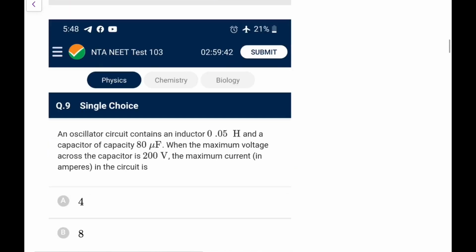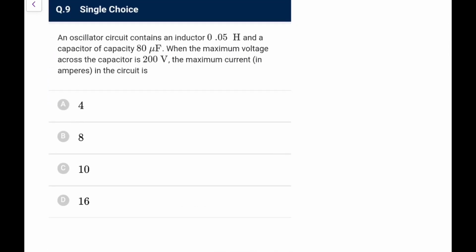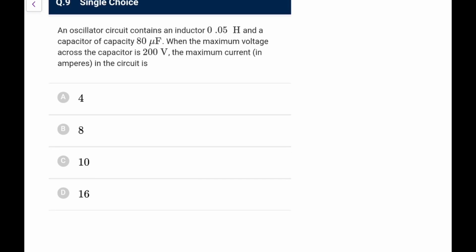Next one, an oscillator circuit containing an inductor and a capacitor, then the maximum voltage across the capacitor is 200. The maximum current in the circuit, you can say, half CV max square would be equal to half L i max square in this case. So what would be I max?